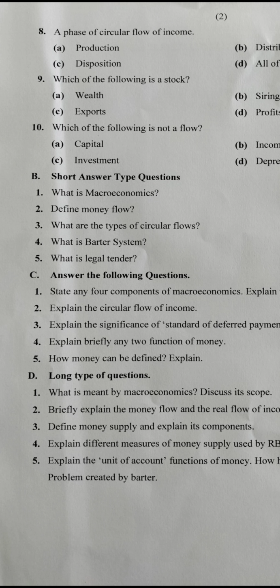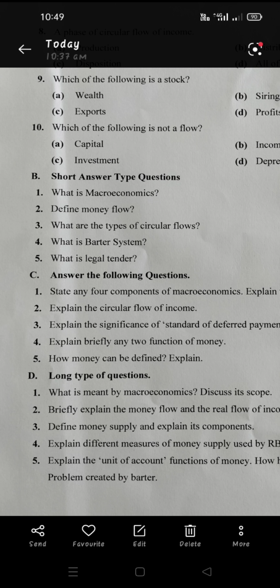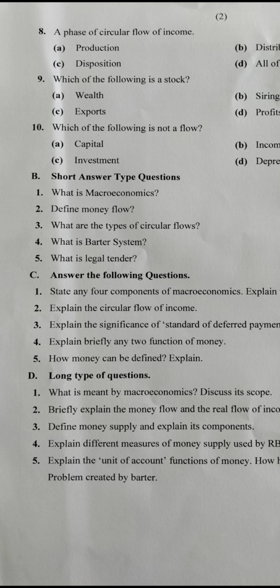The third question is given in front of you: what are the types of circular flow? Dear students, we had already completed circular flow in chapter 2. Okay, the same thing you have to write here with the help of a diagram. What is the barter system? Dear students, we completed the barter system in chapter 6, money and banking. Okay, what is legal tender? This one we have discussed in the money chapter. These answers you have to write in minimum 3 lines.